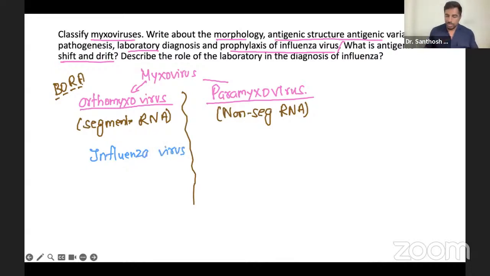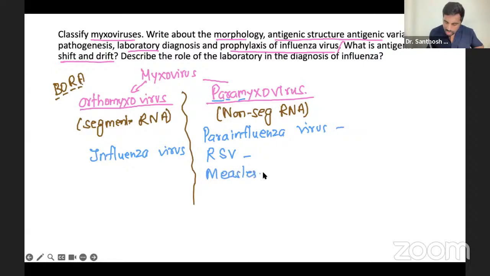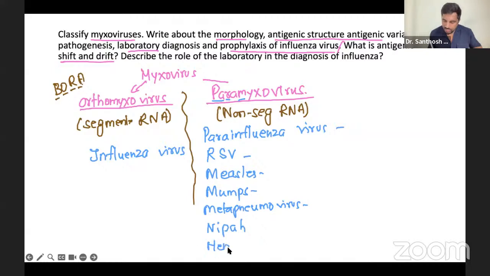Paramyxo, how do you remember? First of all, everything is here: CPA. So you're going to write parainfluenza virus first. R is not rubella, but you're going to write respiratory syncytial virus. Then M, we have a lot of M: M for measles, the other one is mumps, and there's something called metapneumovirus, not that important. Another two important are Nipah, nowadays popular, and Hendra viruses. Nipah, especially from the fruit bat, is causing a lot of infections.